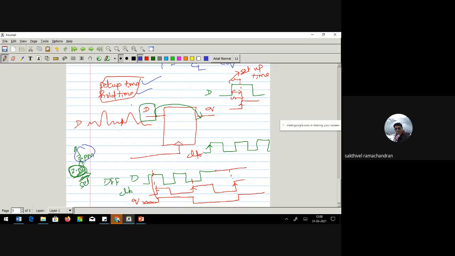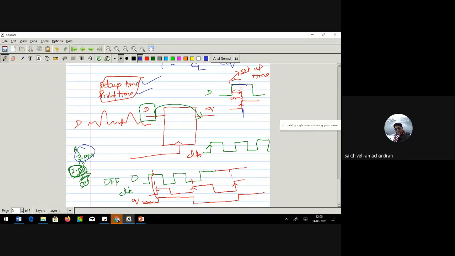This is typically the same scenario. The data is made stable before the rise edge of the clock with the intention that this stable value will be sampled at the rise edge, because anything after this instant will never be sampled. So you need to make sure that at this particular point it is very, very stable. Even after the rise edge of the clock, you make sure the data is available for some time.